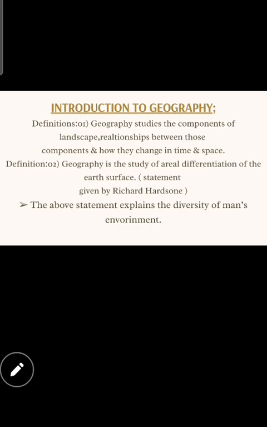Understood, children? So we have to know that physical nature will never adapt alone. It will have another relationship. And next is between those components and how they change in time and space. The main example is that the time changes.